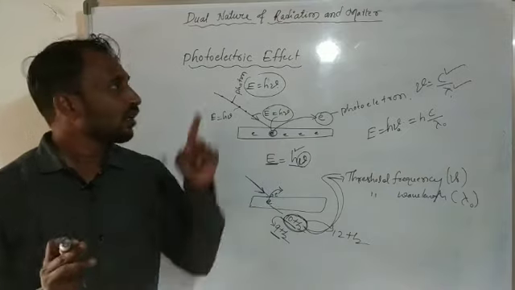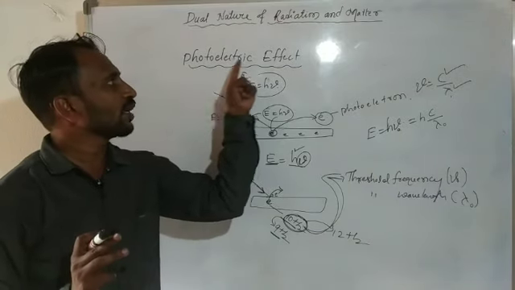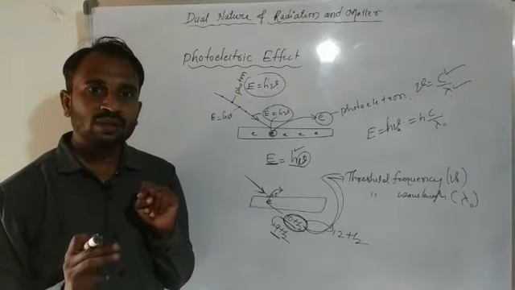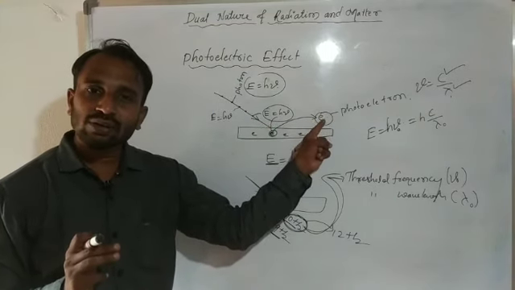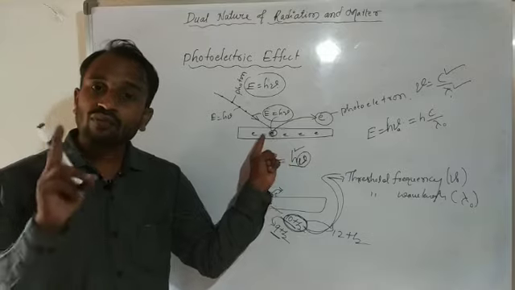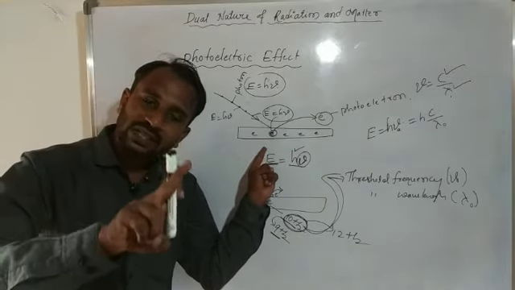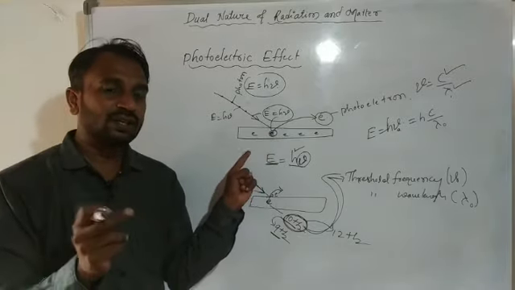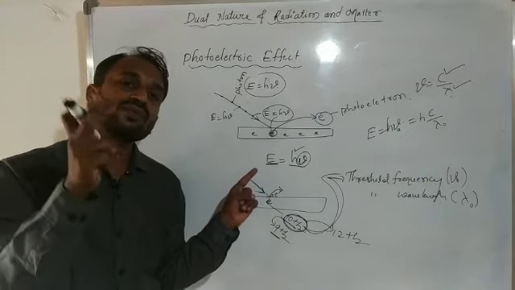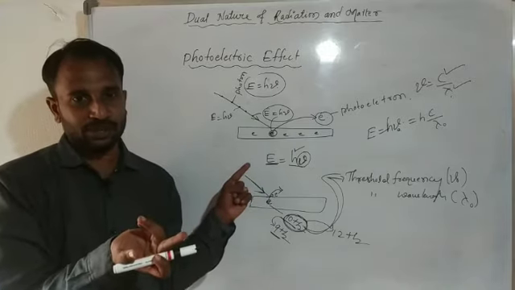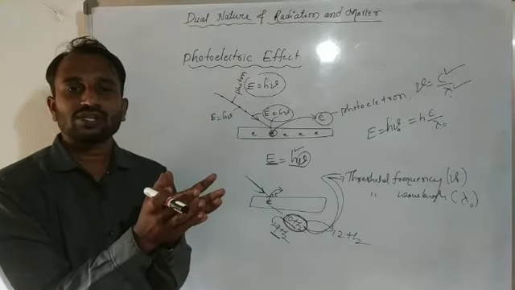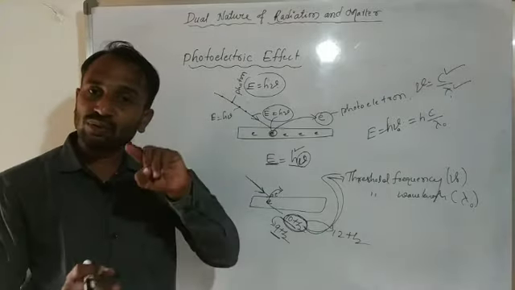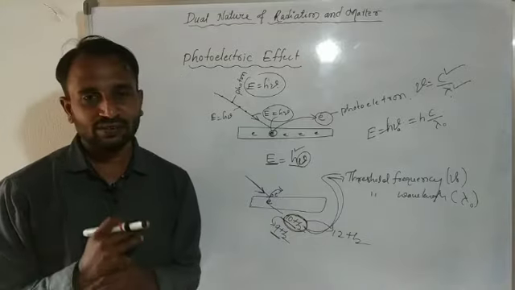So in this definition, the photoelectric effect is a phenomenon of emission of an electron from a metal surface when a suitable frequency of radiation falls on it. Why do we say a suitable frequency of radiation? Because only at a particular frequency of radiation given to the metal surface do we get the photoelectric effect.